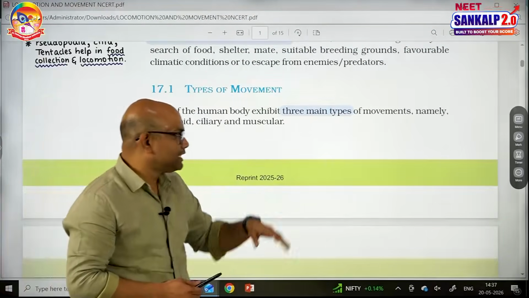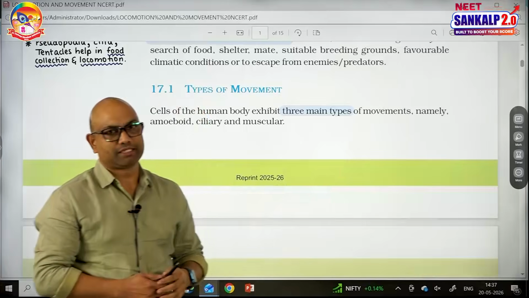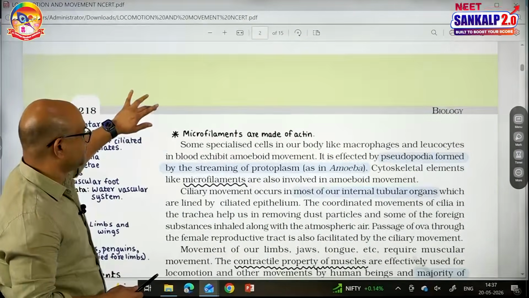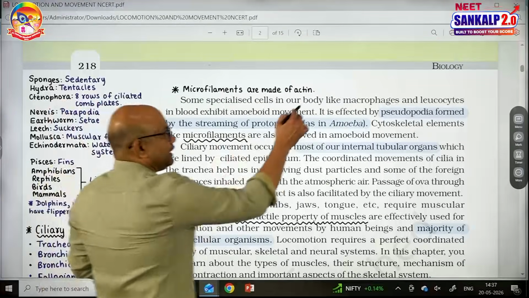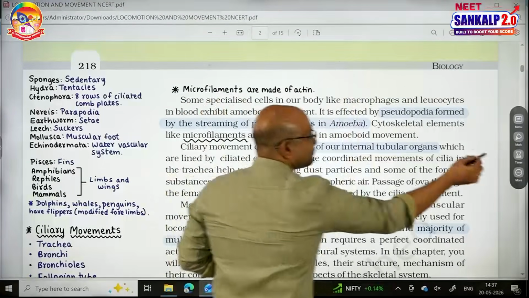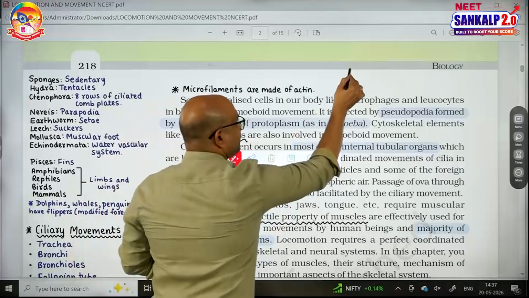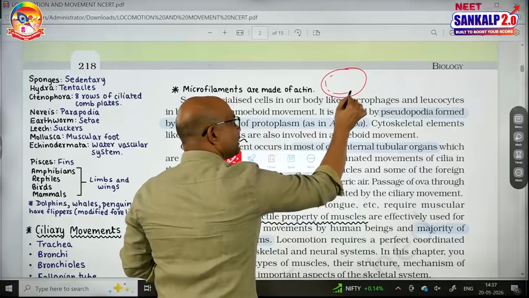Cells of the human body exhibit three main types of movements. The first movement is called amoeboid movement. If it is a macrophage, this is the cytoplasm.